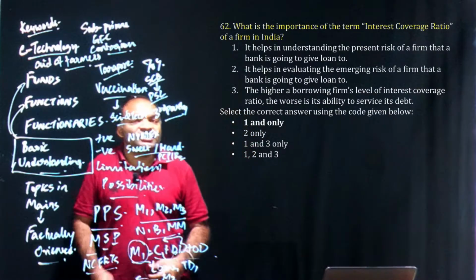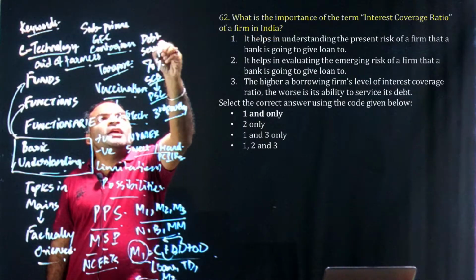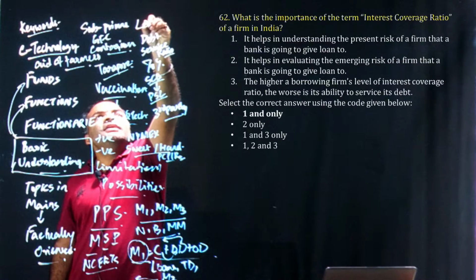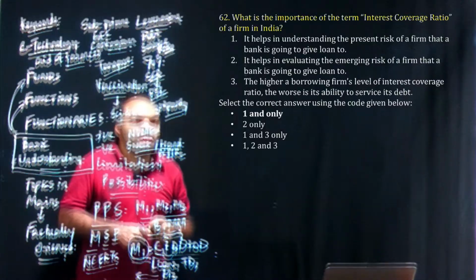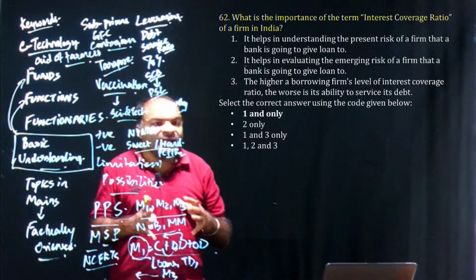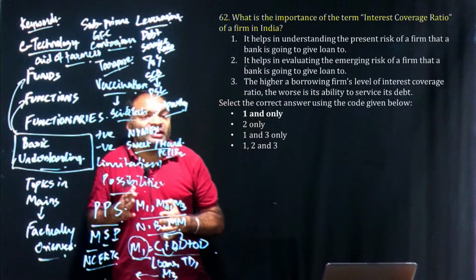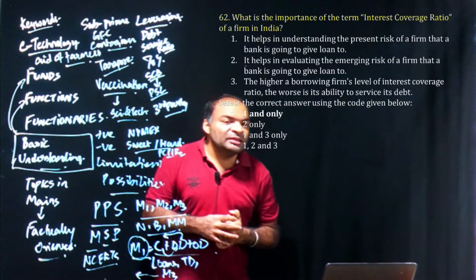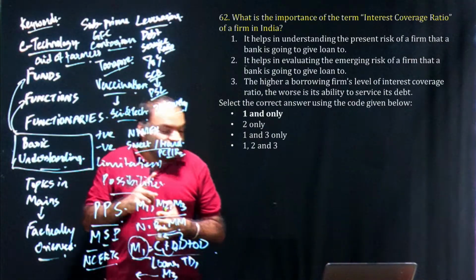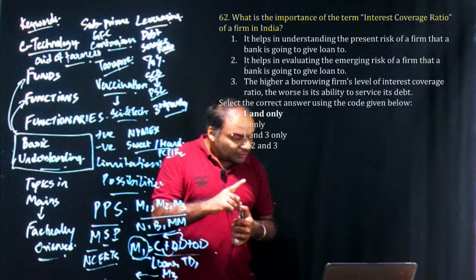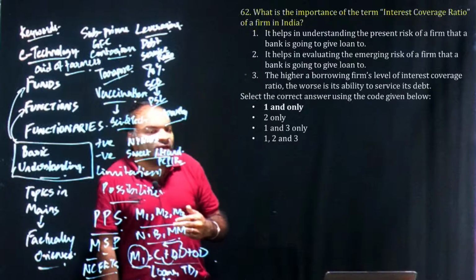Again, next one is interest coverage ratio, or what we say debt service ratio. So we had talked about the concept of leveraging in class, where leverage ratio or debt service ratio, interest coverage ratio is the main thing which banks look at when financing the loans. Now in this question, the correct answer is 1 and 2 only, although there is a slight error in the slide. 1 and 2 only is the correct answer, where the third one should be lower, not higher. Because the interest has to be low, not high.